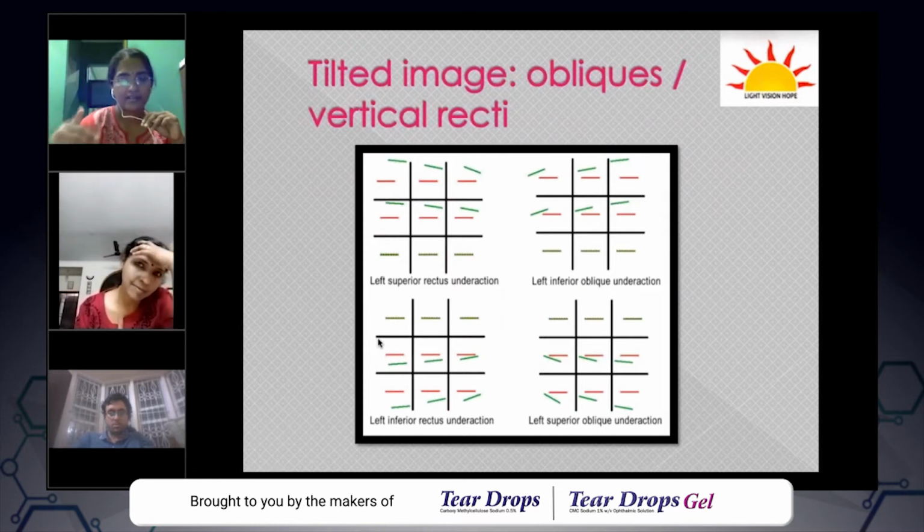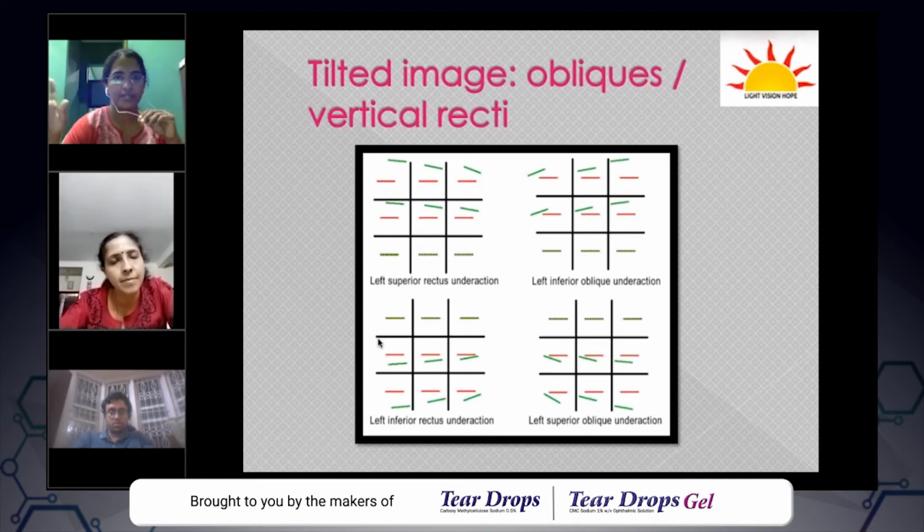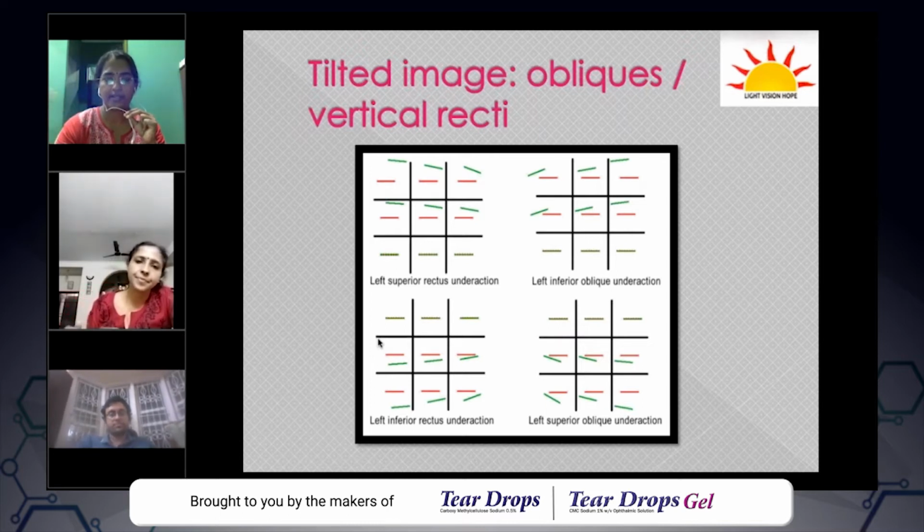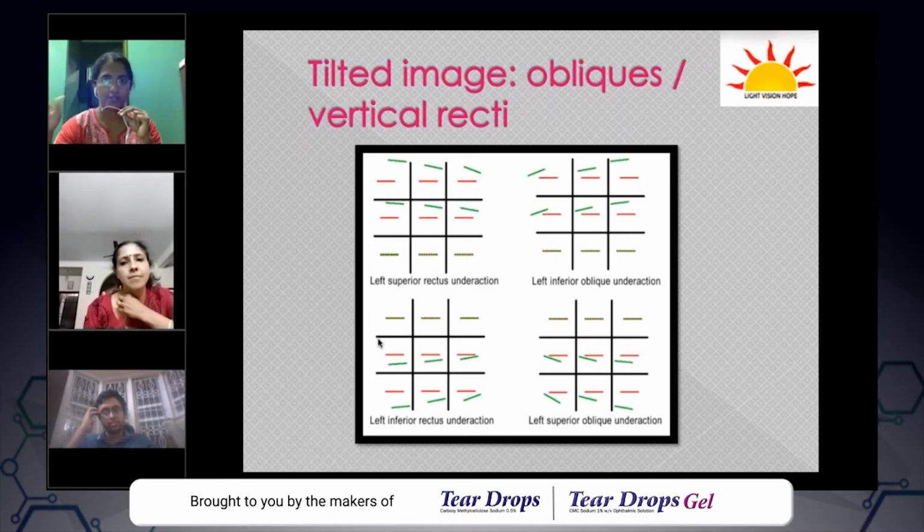Horizontal muscles are easy to analyze because they have more or less only one function, either abduction or adduction. But when you see a tilted image, it could be because of dysfunction of the oblique muscles or either of the vertical recti, which means superior rectus or inferior rectus, because they also have a torsional component to their actions. So if you see something like this, a vertical diplopia, because the plotting is horizontal, you can single out four muscles: either of the two obliques, or either of the two vertical recti.